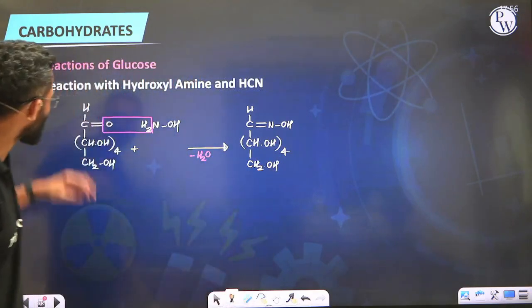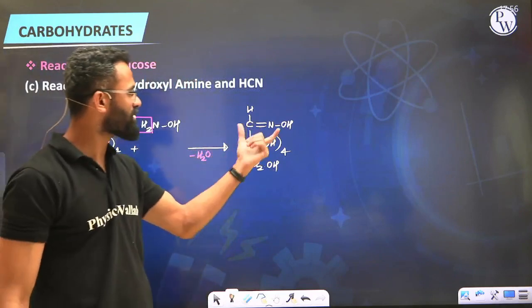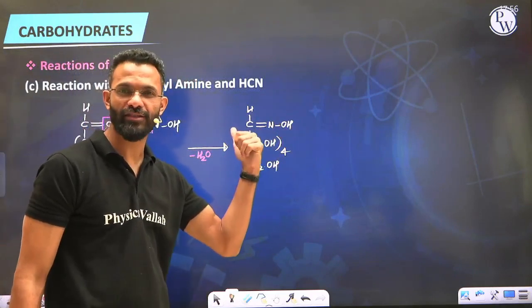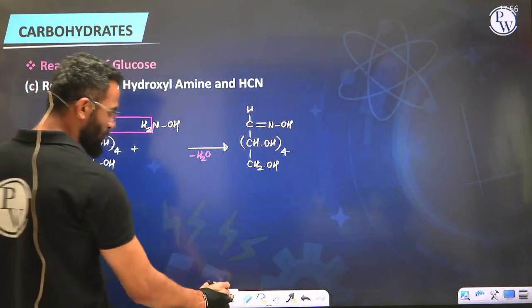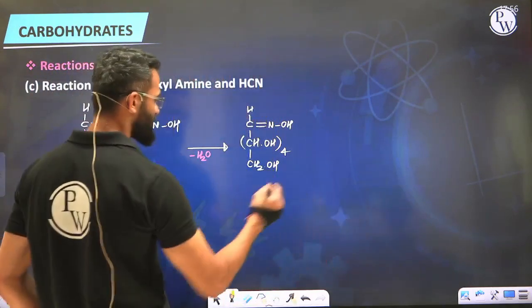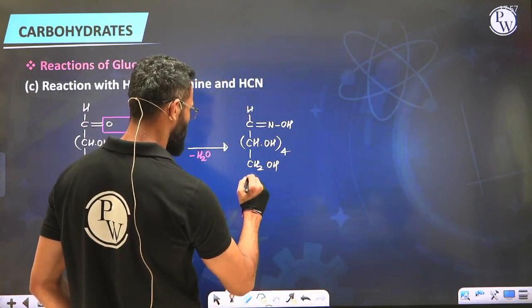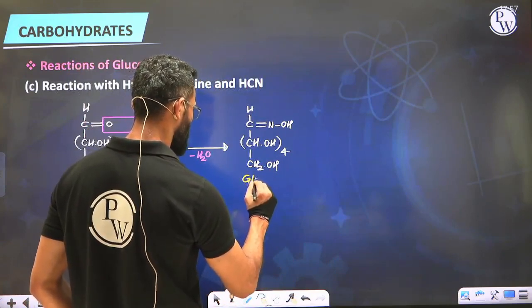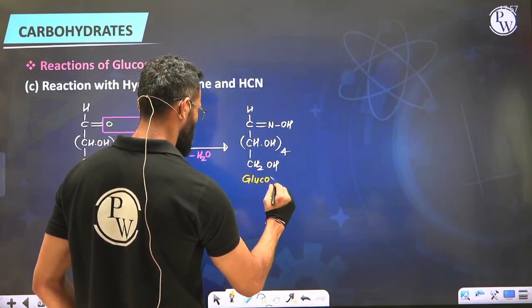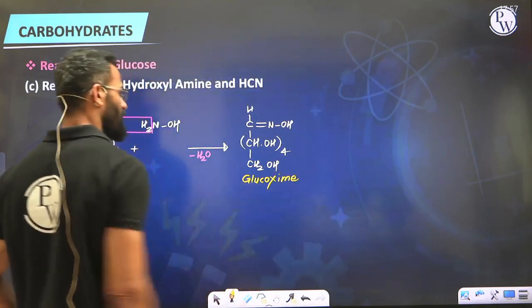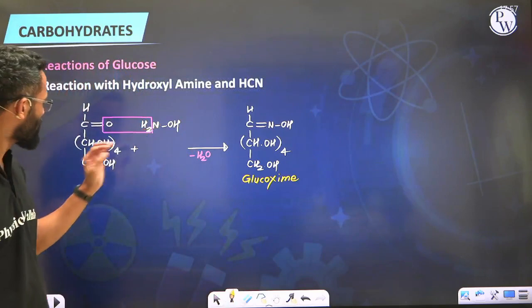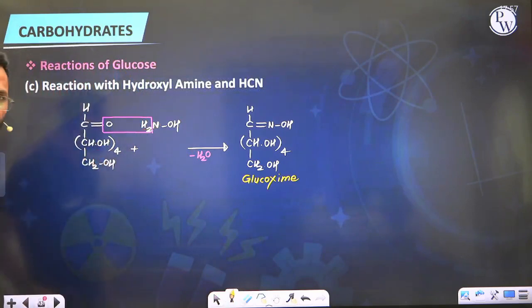So the aldehydic functional group have been now converted to CH double bond NOH. This functional group we call it as oxime. So this oxime is corresponding to starting compound glucose. Hence we call it as oxime of glucose, or also referred as glucoxime. So reaction of hydroxylamine with glucose produces glucoxime.